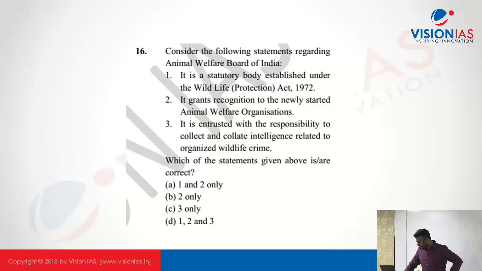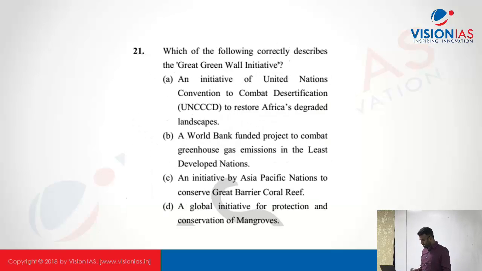The third one: it is entrusted with the responsibility to collect and collate intelligence related to organized wildlife crime. No, this is done by the Wildlife Crime Control Bureau. This was established in 2006, particularly with the specific objective of controlling wildlife crime. And this Wildlife Crime Control Bureau is established under which act? Wildlife Protection Act. So the answer is 2 only.